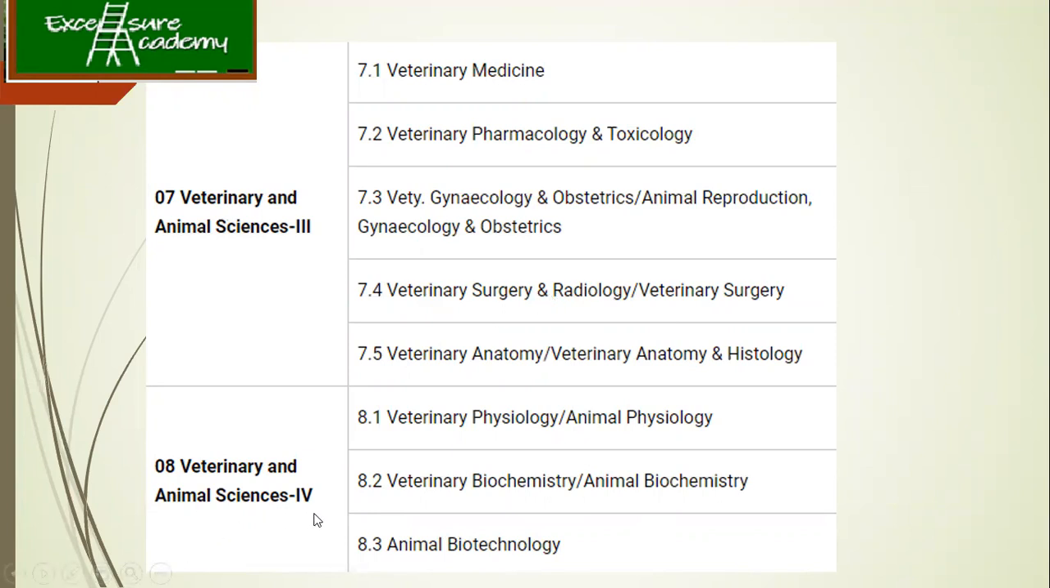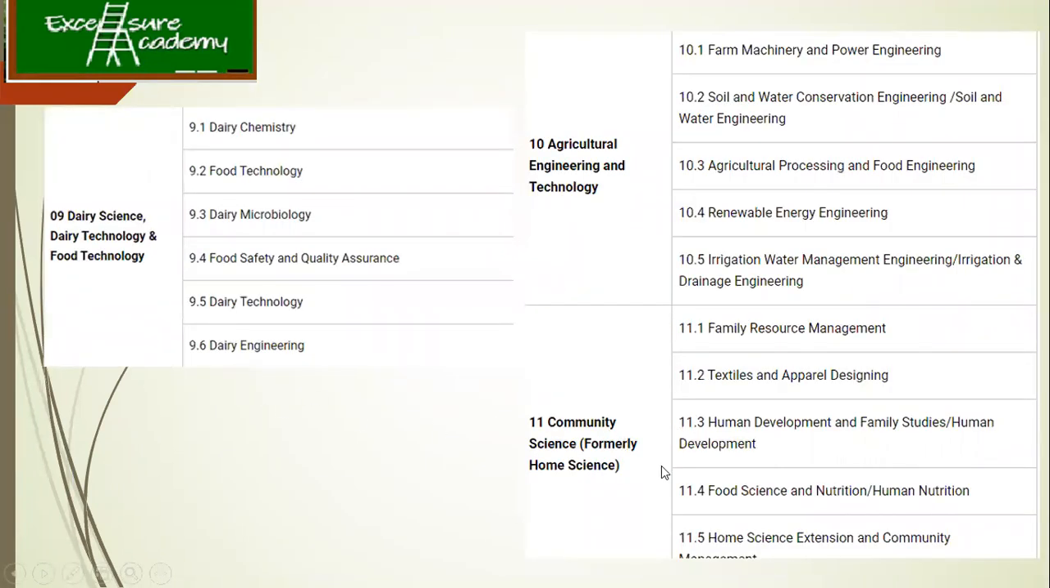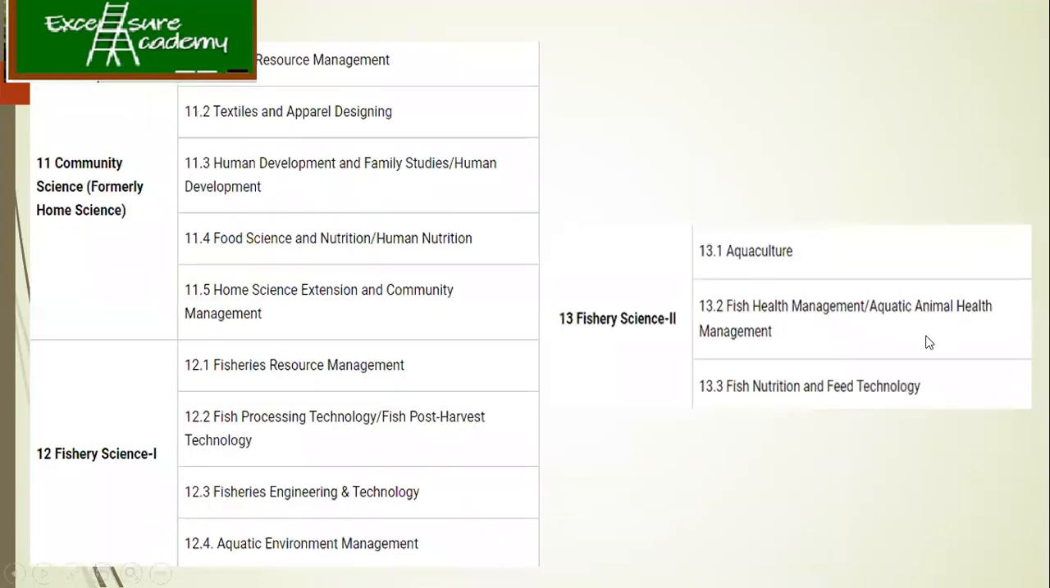And then veterinary animal sciences, the fourth category, where you talk about physiology, biochemistry, and biotechnology. Now dairy science has been separated from the animal studies. Then you have engineering and technology, which helps during your agriculture studies. Then home science: family resource management, textile, human development, anything related to agriculture and finally used for the welfare of human needs. Again there is a separate category for home science only. Then fishery science, again divided into different categories, similar to how plants and animals have been categorized.